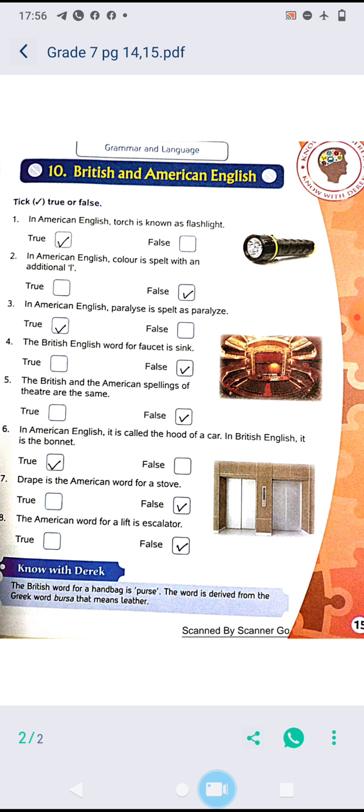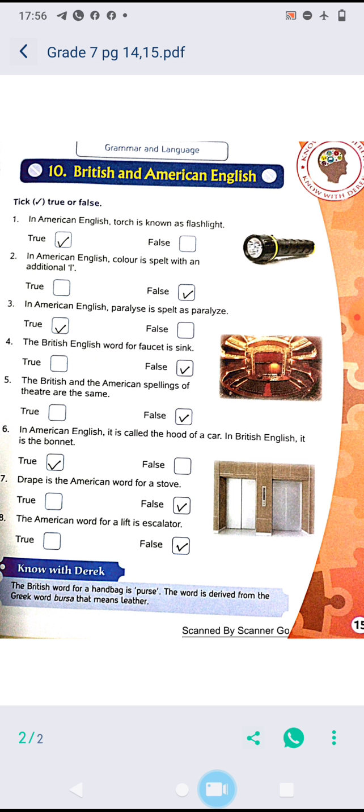So let's start. In American English, torch is also known as flashlight. Yes, this is true. In American English, we say torch as flashlight. In American English, color is spelled with an additional L. Yes, there is, but they remove this U. So you will say this statement is false. This U will not be there. Fine. Additional L is there, but U will not be there. So this statement is again false.